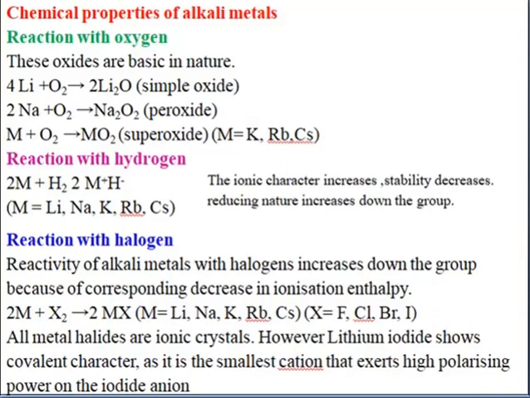This is because the ionic character increases, so the stability decreases. When the alkali reacts with the halogen, what will happen? They will form the alkali halide. Best example, sodium reacts with chlorine and gives sodium chloride. But when you see these halides, all the alkali halides are ionic crystals except lithium iodide.